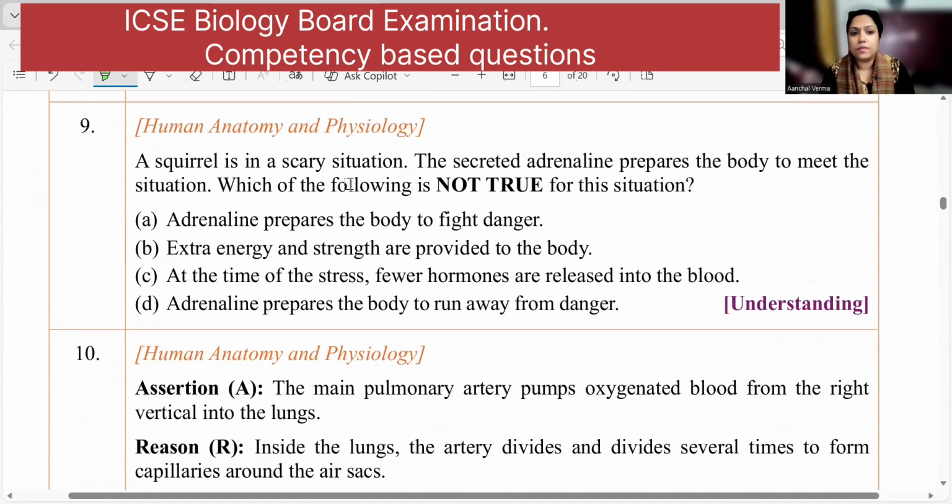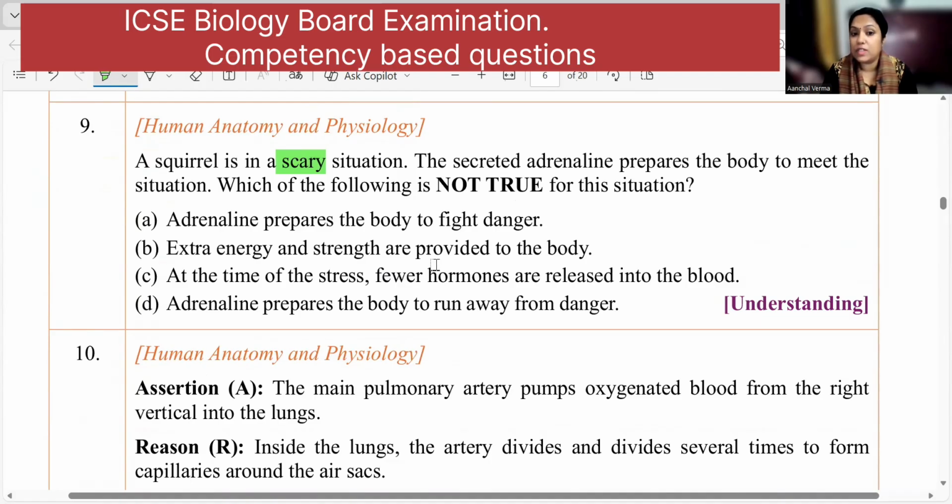Moving to the next. A squirrel is in a scary situation. The secreted adrenaline prepares the body to meet the situation. Which of the following is not true for the situation? Adrenaline prepares the body to fight against danger. That is true. Extra energy and strength are provided to the body.